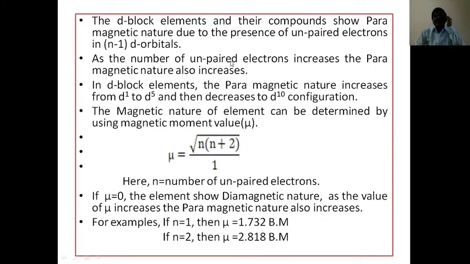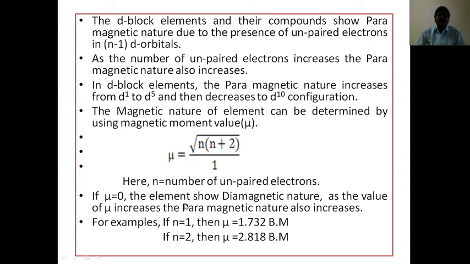The d block elements and their compounds show paramagnetic nature due to the presence of unpaired electrons in (n-1)d orbitals. As the number of unpaired electrons increases, the paramagnetic nature also increases. In d block elements, the paramagnetic nature increases from d1 to d5 and then decreases to d10 configuration. The magnetic nature of an element can be determined by using the formula mu equal to root of n into (n plus 2). Here n equal to number of unpaired electrons.